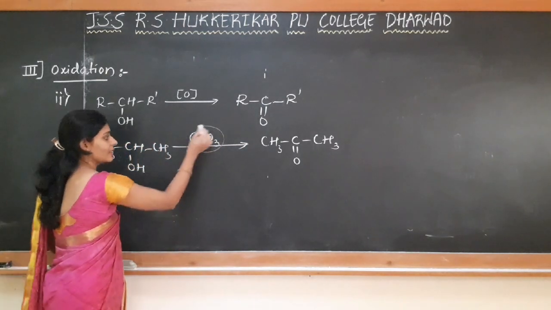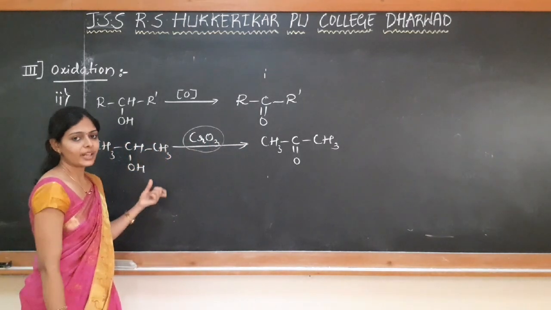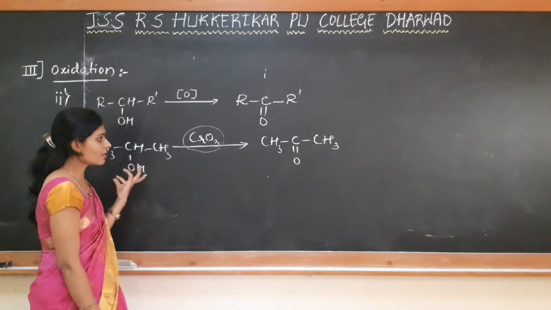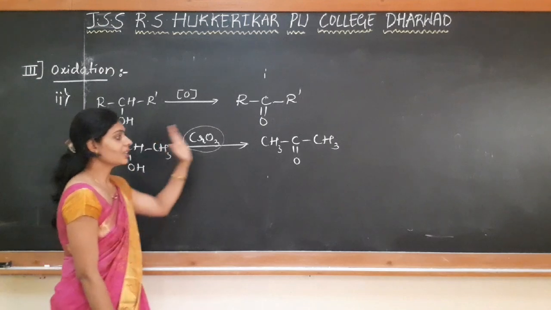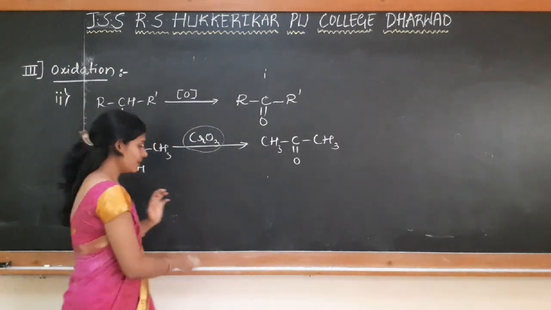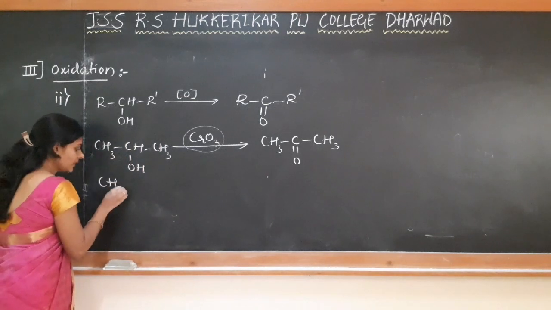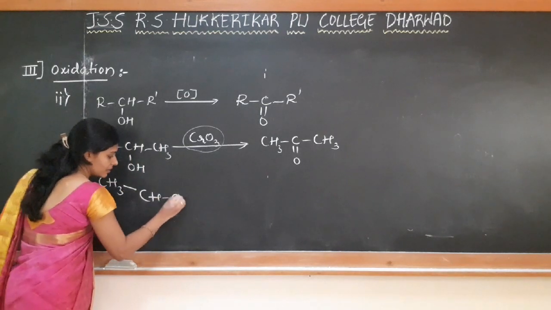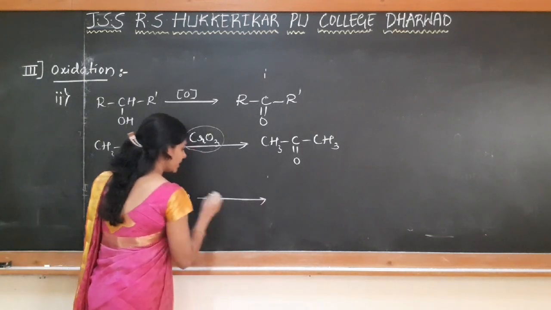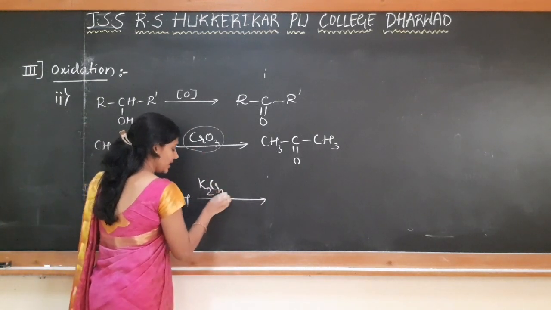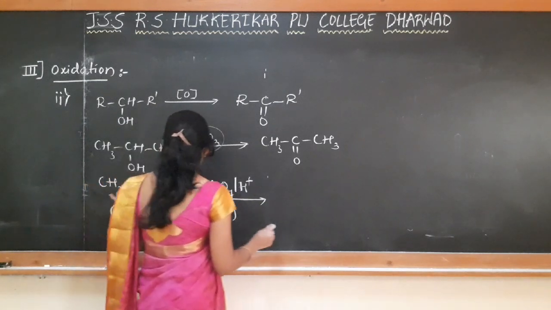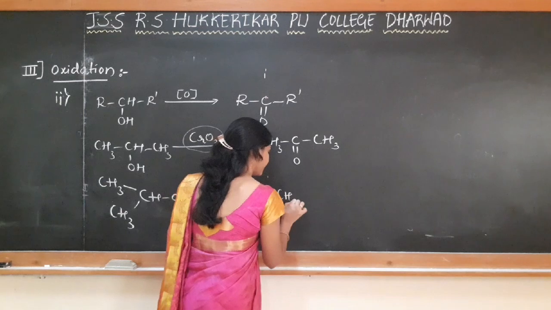Instead of using this, if we use acidified potassium dichromate or alkaline KMnO4, which act as strong oxidizing agents, the complete oxidation takes place to form carboxylic acid. For example, if I take the same alcohol, propan-2-ol, and treat it with potassium dichromate in acidic medium, the oxidation takes place first to form ketone.